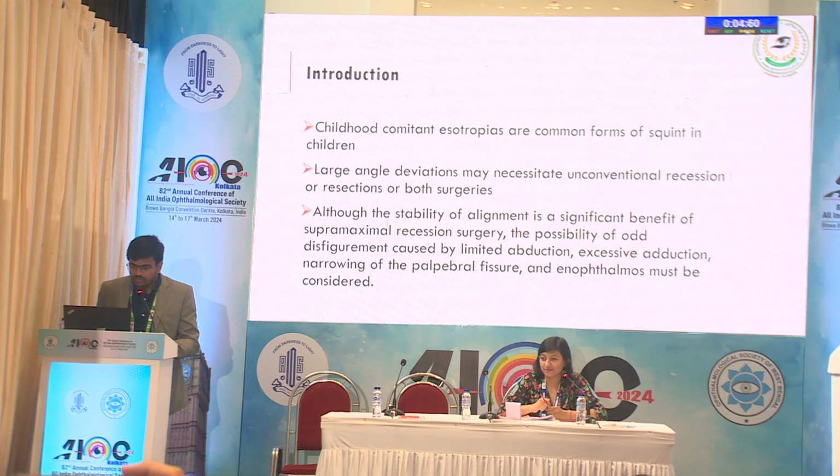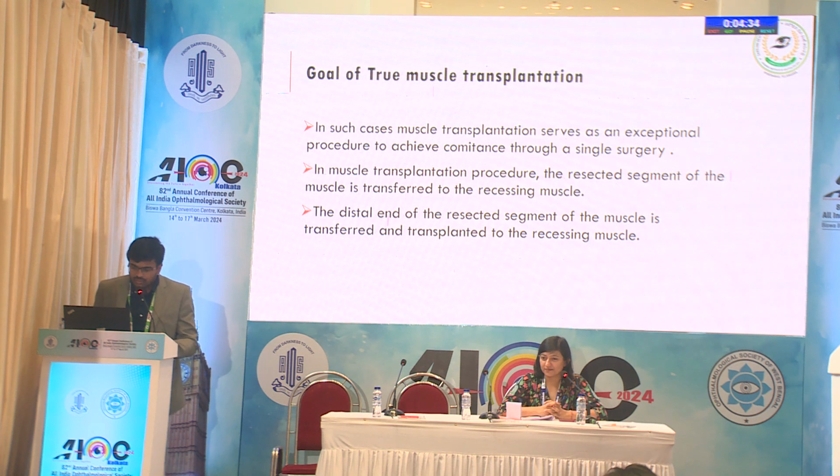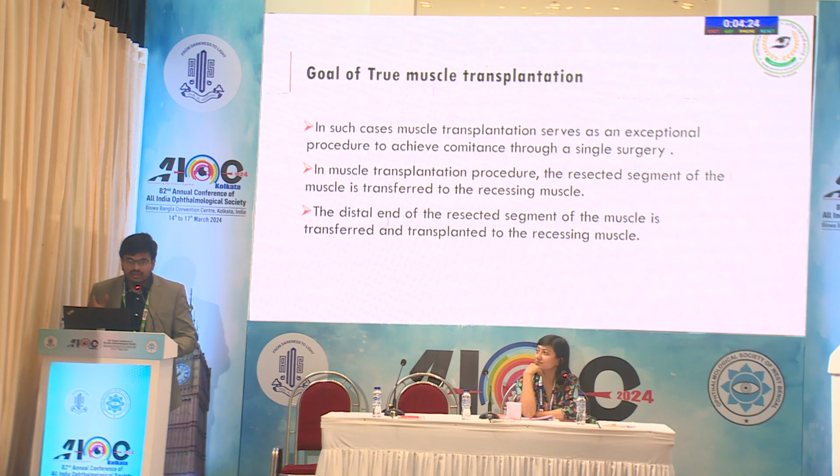Childhood comitant esotropias are common forms of squint in children. Large angle deviation may necessarily require supramaximal recession surgeries. The possibility of odd disfigurement should be considered while doing these surgeries, like limited abduction, excessive adduction, narrowing of palpebral fissure, and enophthalmos. So, the goal of muscle transplantation surgery is that it serves as an exceptional procedure to achieve comitance through a single eye surgery.